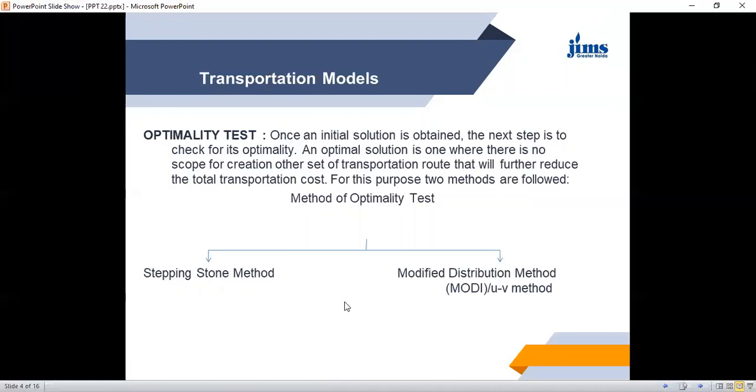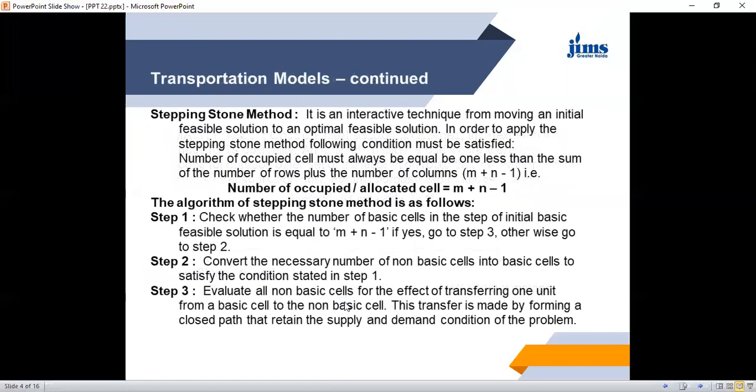I did tell you that the northwest corner method, although very easy in application, gives a solution which is far away from optimality because it does not give any consideration to the cost associated with transportation of material from one origin to another destination.